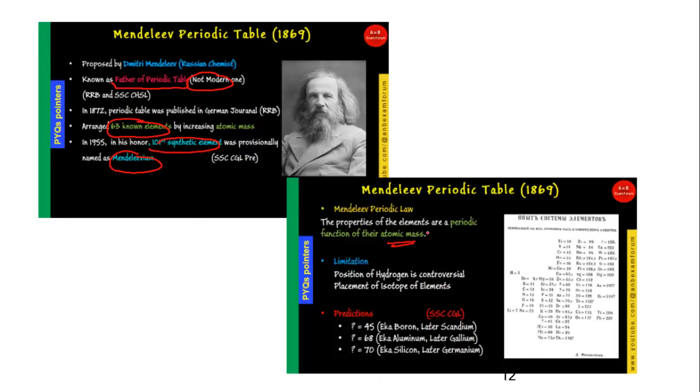So till now we were using atomic weight as one of the characteristics, but he first suggested that this periodic nature will be a function of atomic mass. And the limitation of this periodic table was that hydrogen and the isotopes of the elements were not completely defined in this table. But the good thing is that he predicted a few of the elements like Eka boron, Eka aluminum, Eka silicon, which were found later: scandium, gallium and germanium. That was a good point in fact.